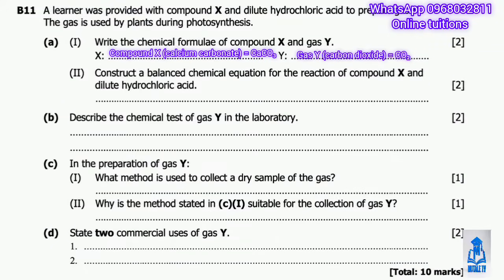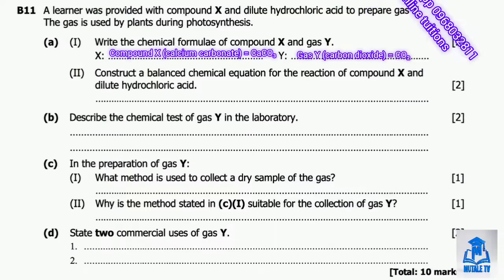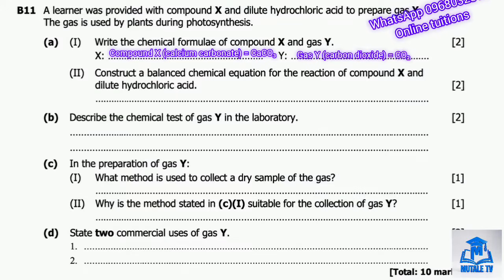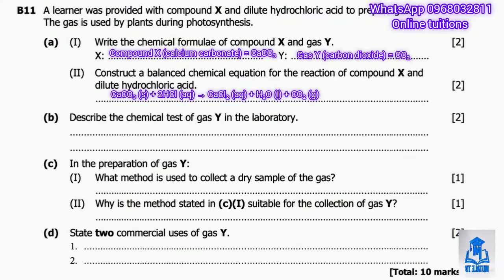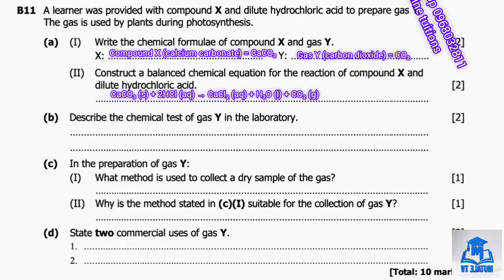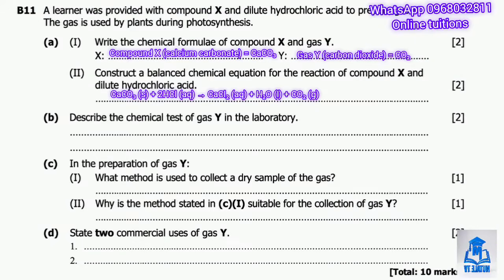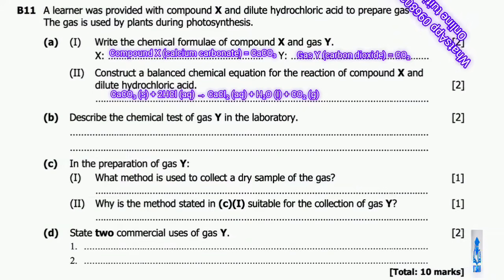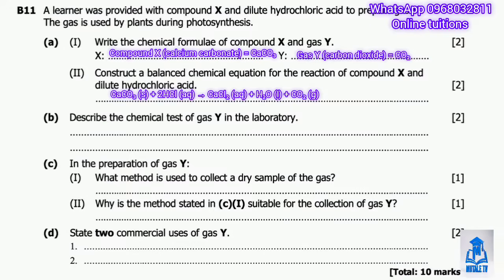Calcium carbonate reacts with hydrochloric acid to produce calcium chloride, water, and carbon dioxide gas. The balanced equation is CaCO3 plus 2HCl gives us CaCl2 plus H2O plus CO2. We need two hydrochloric acid molecules to balance the two chlorine atoms in calcium chloride.